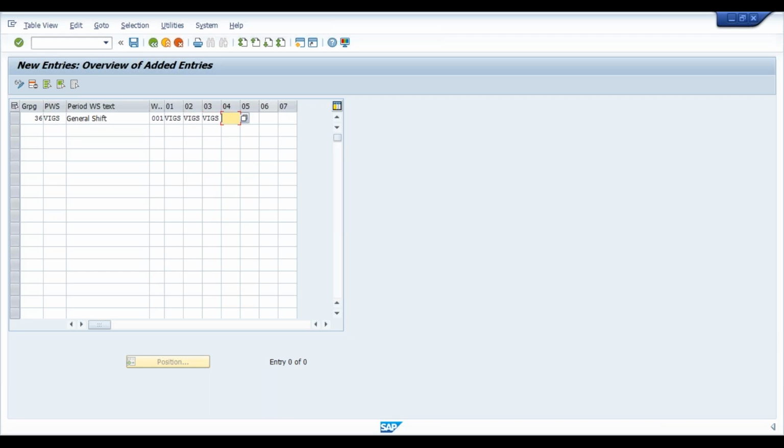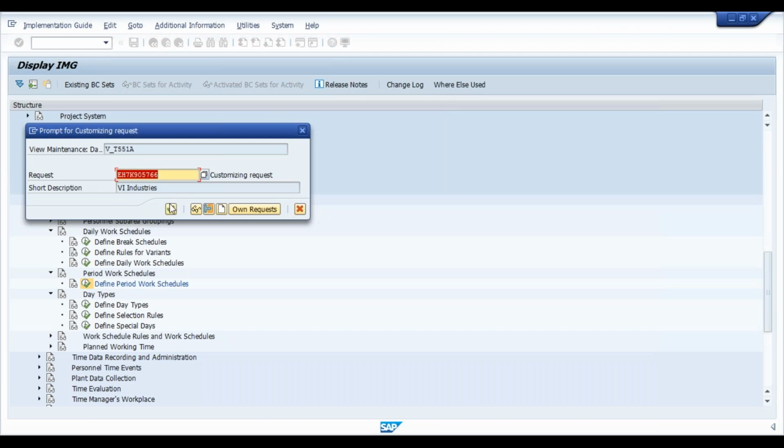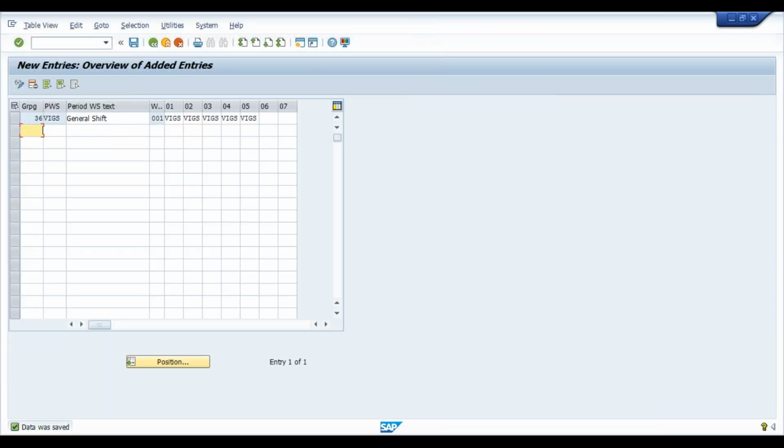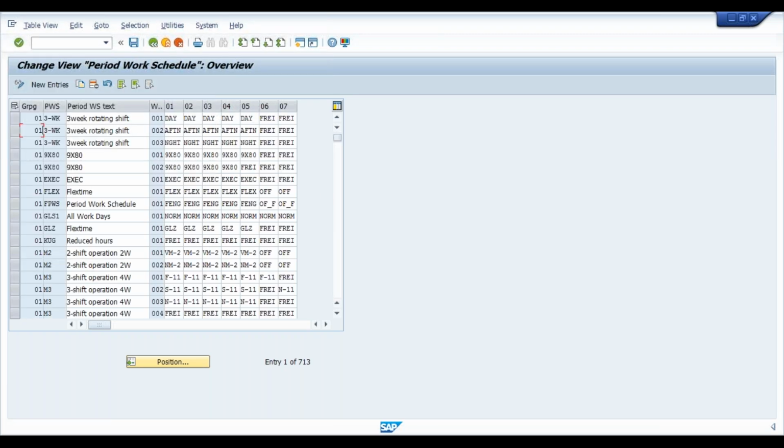So whatever your weekdays are, assign it to your weekdays. In my organization there are 5 weekdays, so I'll assign for 5 days. Click on enter and save. So we have configured create work schedule and define work schedule. Click on back.